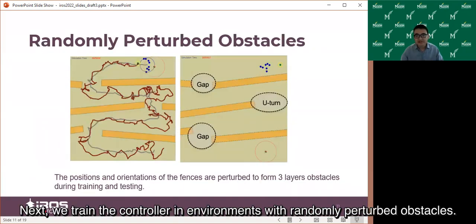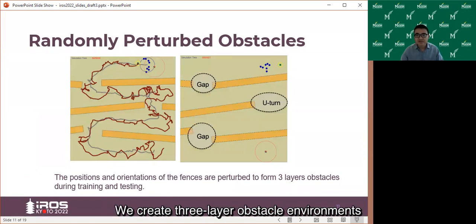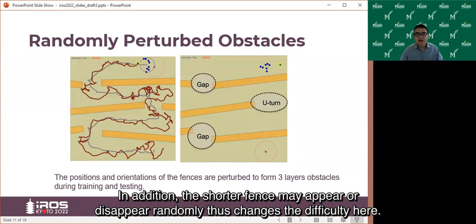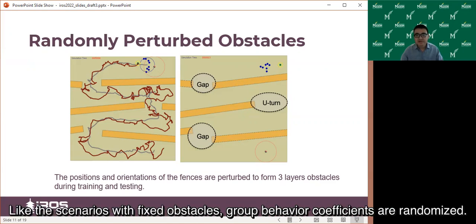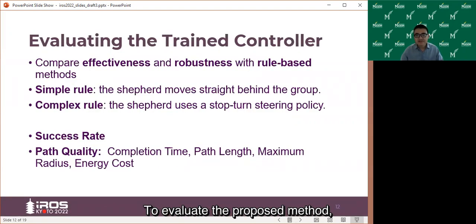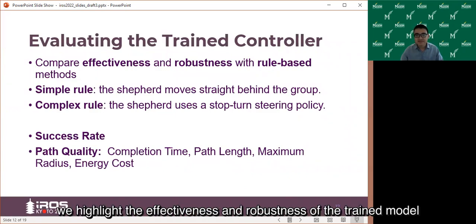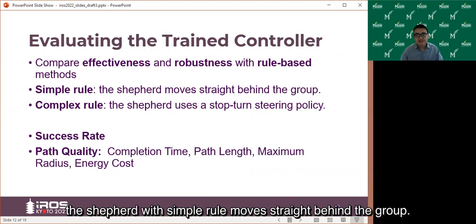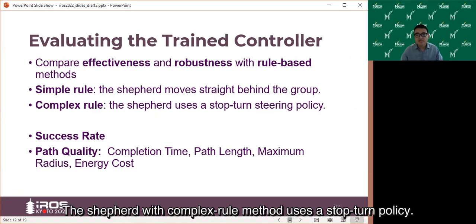Next, we train the controller in environments with randomly perturbed obstacles. We create 3-layer obstacle environments and perturb the position and angle of each fence using Gaussian noise. In addition, the shorter fence may appear or disappear randomly, thus changing the difficulty. Like the scenario with fixed obstacles, global behavior coefficients are randomized. To evaluate the proposed method, we highlight the effectiveness and robustness of the trained model over 2 rule-based methods. The shepherd with simple rule moves straight behind the group. The shepherd with complex rule uses a stop-turn policy.